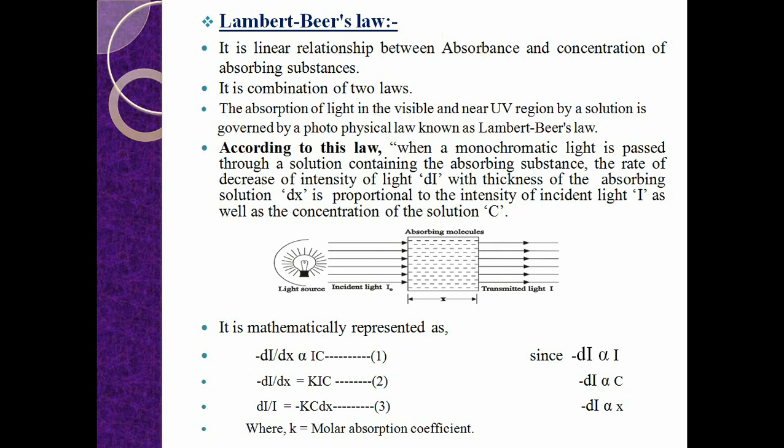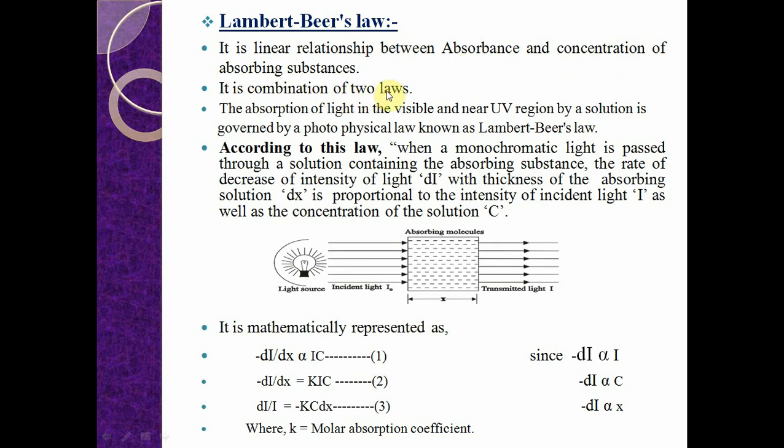Later, Beer extended the law in 1852 to include the concentration of solutions, thus giving the law its name as Lambert-Beer's law. So, the Lambert-Beer's law is a linear relationship between absorbance and concentration of the absorbing substances.